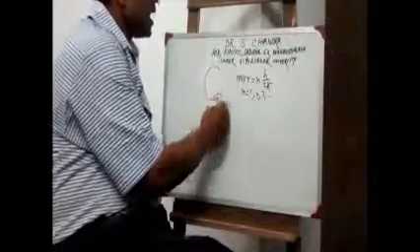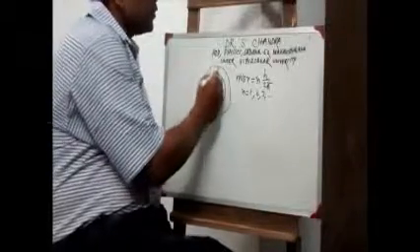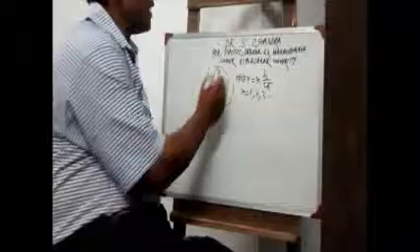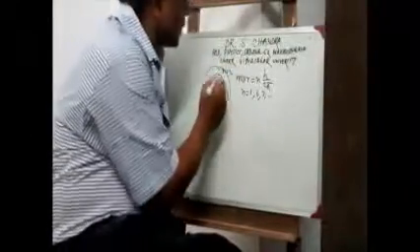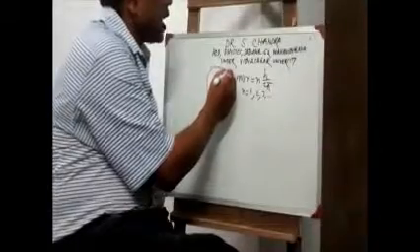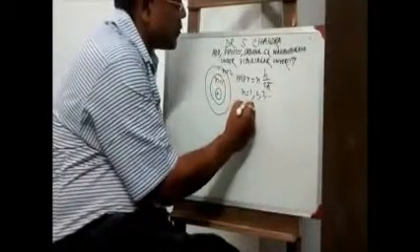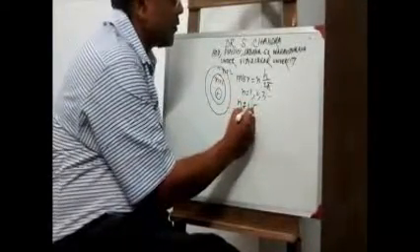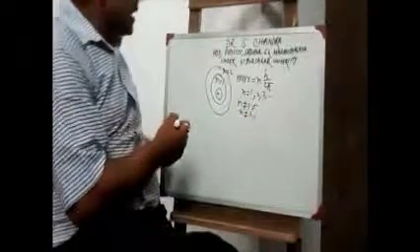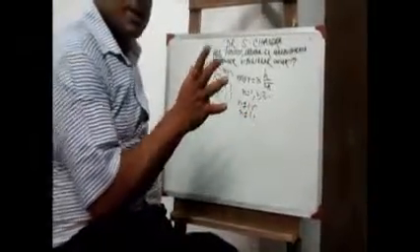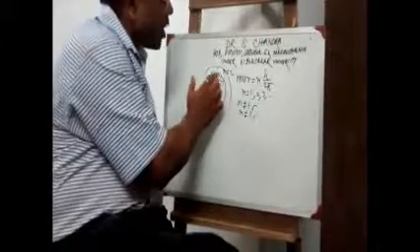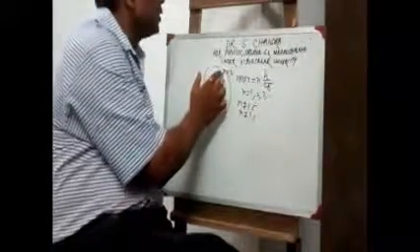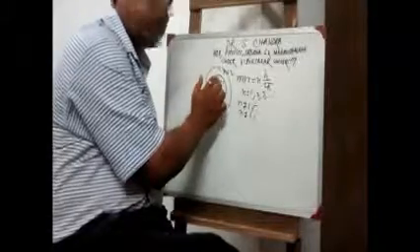So mvr is equal to n into h by 2 pi. h is the Planck constant, and n is an integer: 1, 2, 3, etc. Full integer. So what Niels Bohr said is, suppose the protons, the plus charges, are here, and here the electrons.